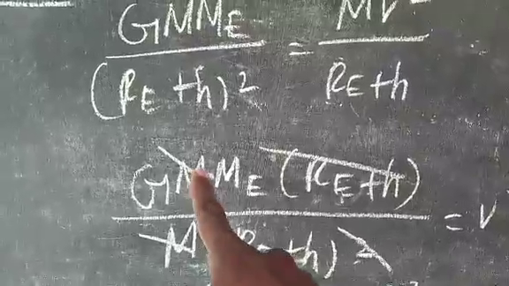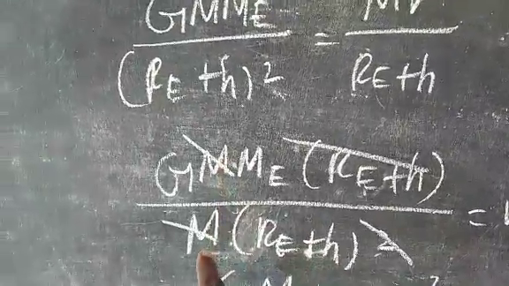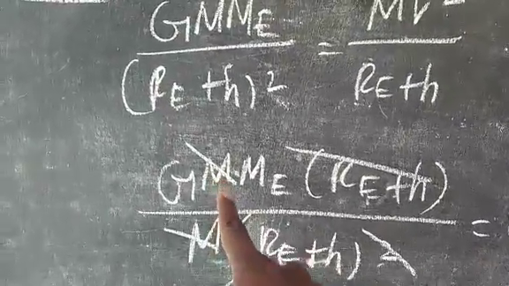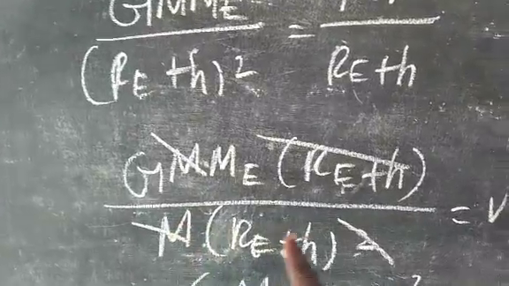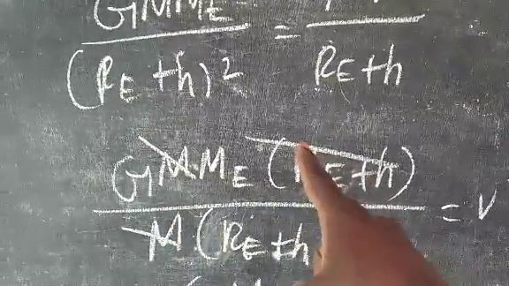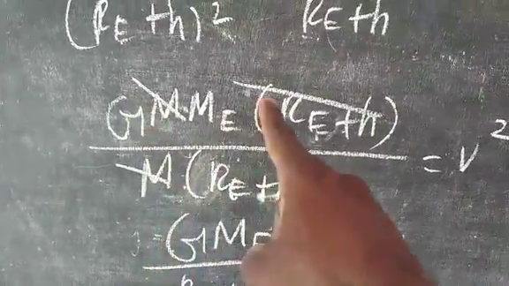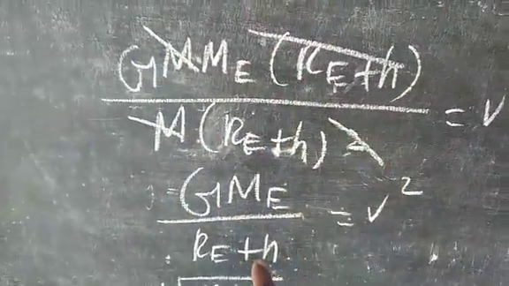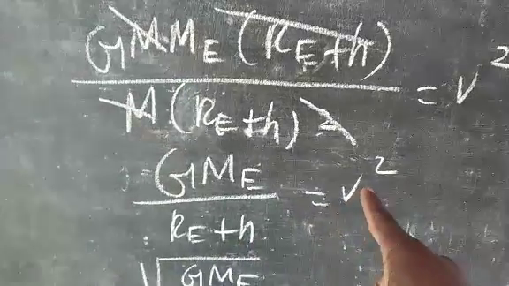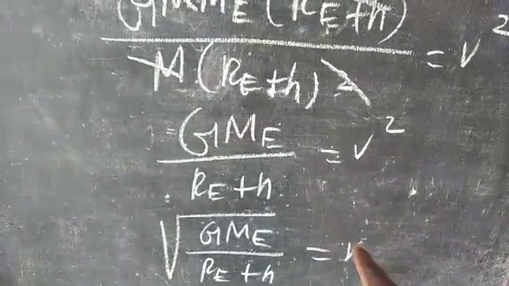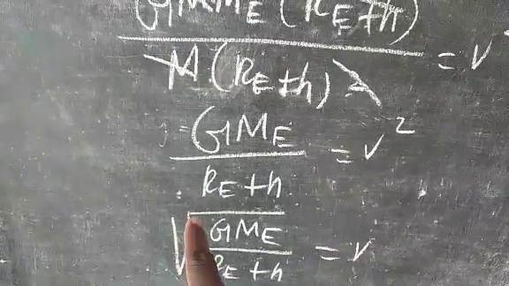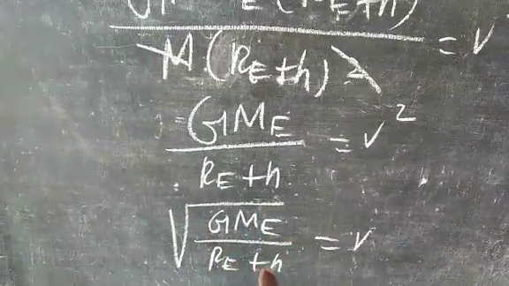So cancel the mass of the satellite m, and (Re plus h) cancels with one of the (Re plus h) in the square. So v square is equal to G Me by (Re plus h). Taking the square root on both sides, v is equal to the square root of G Me by (Re plus h).